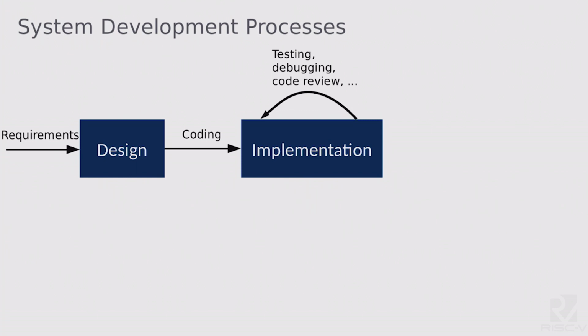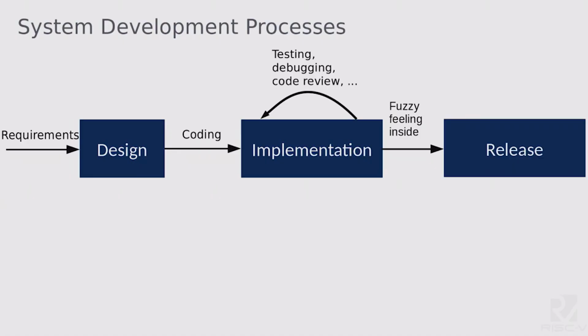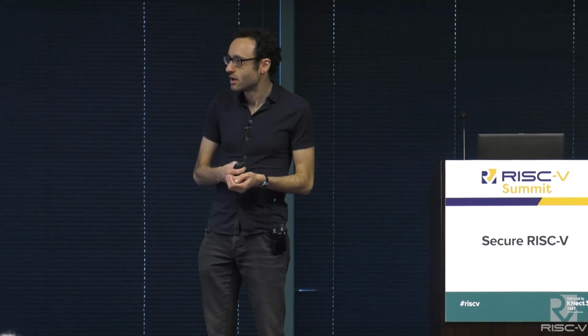So let me say a bit more about that last option. We know that in both the software and hardware development worlds, roughly speaking, there's a process where we think hard informally about the requirements of the artifacts that we're building, and then we implement them, and we iterate through various kinds of quality control measures like testing and code review. And eventually, through some fuzzy process, we become convinced, yeah, this is a good enough artifact, I'm going to send it out into the world. The problem with this iterative approach is it's never quite clear when you're done. There are words like coverage that get used, but it's hard to get rigorous guarantees that you've checked enough scenarios.